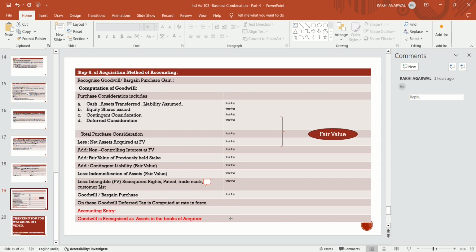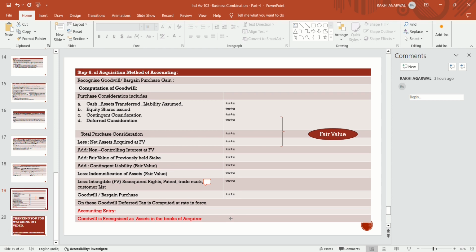Now also the previously held stake, which is already with the acquirer company before acquisition. The acquirer company is already having a 30% stake in the acquiree company. After acquisition, it acquires a further 40%, so it becomes 70%. So it's a step acquisition.